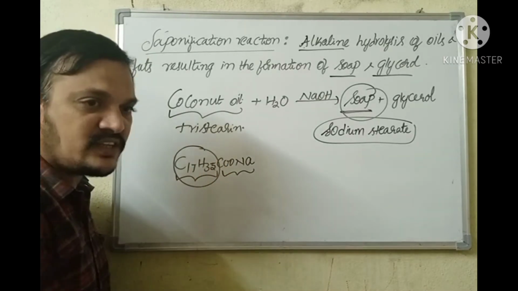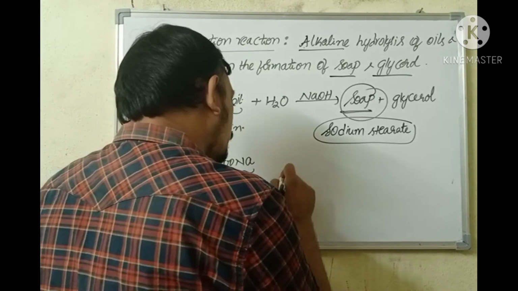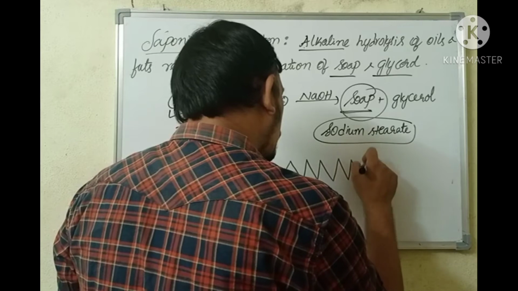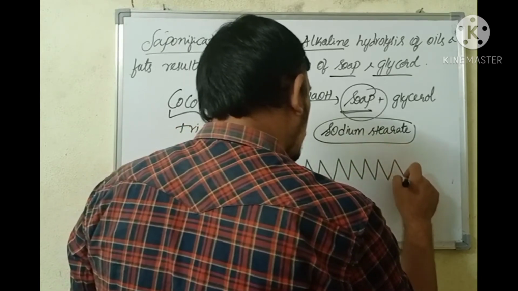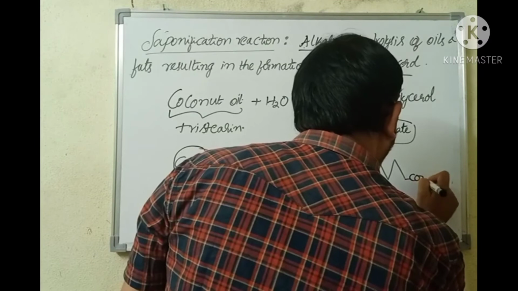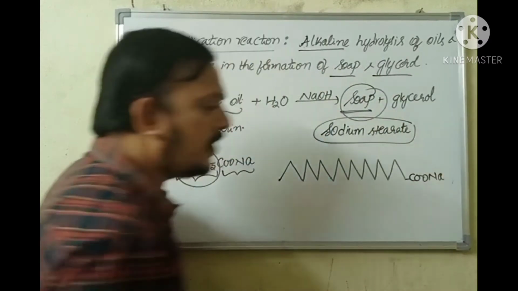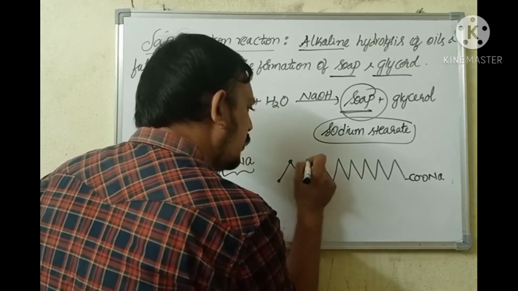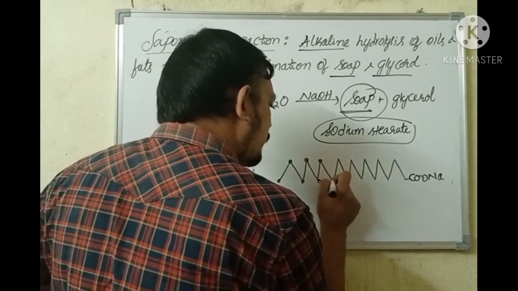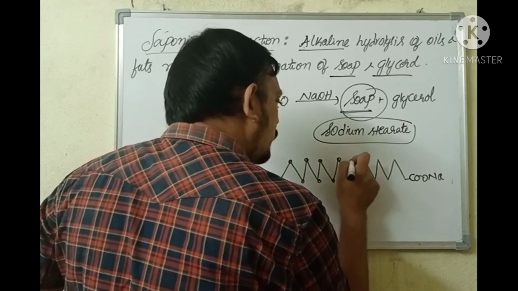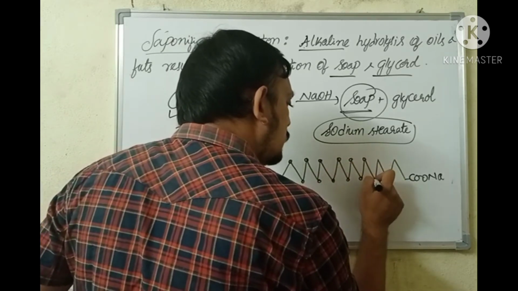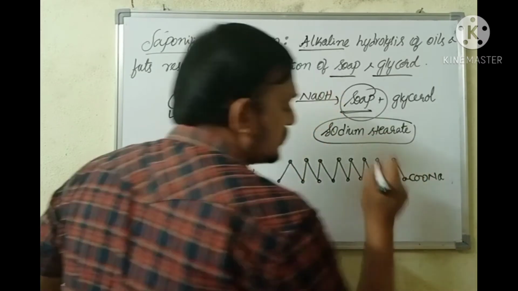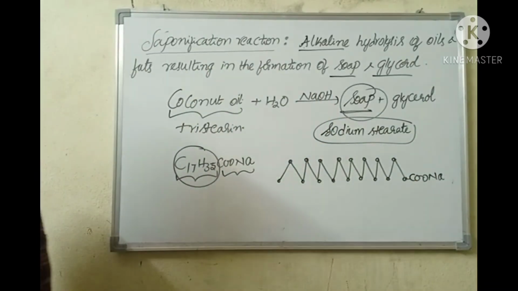Carbon chain C17H35 will be like this, attached to COONa. If you see, 1, 2, 3, 4, 5, 6, 7, 8, 9, 10, 11, 12, 13, 14, 15, 16, 17 and COONa.